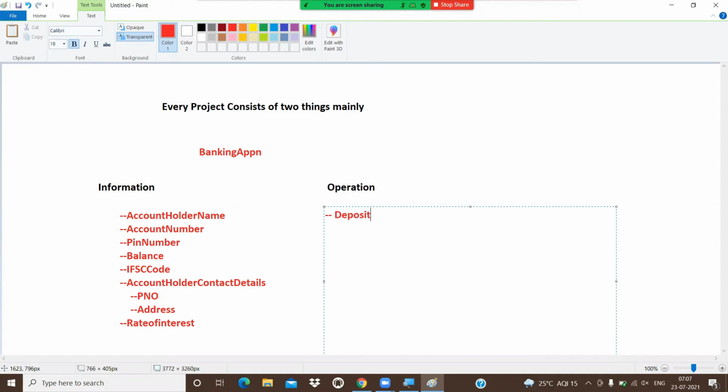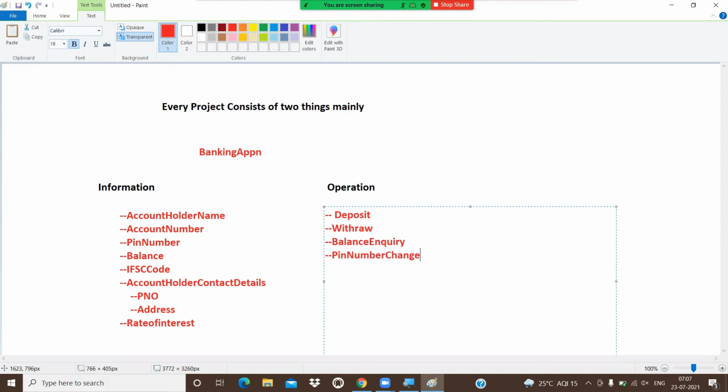Deposit is one operation. Withdraw is one operation. Balance inquiry is one operation. Another one is PIN number change.